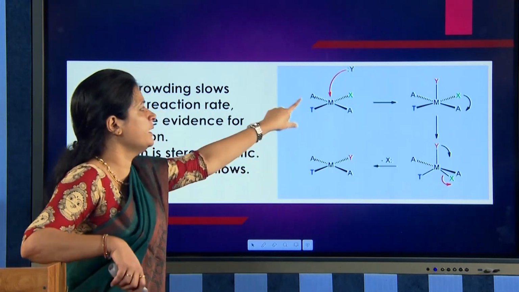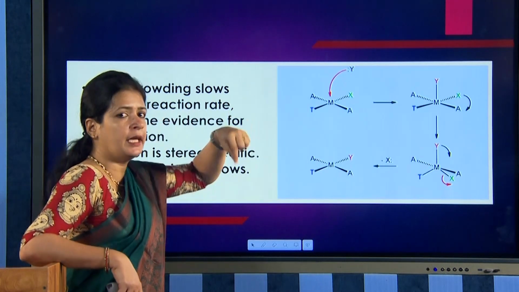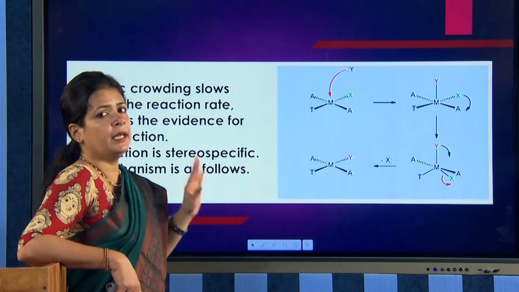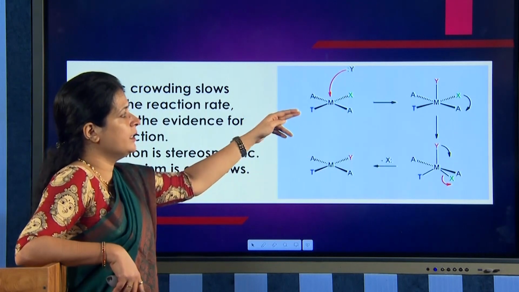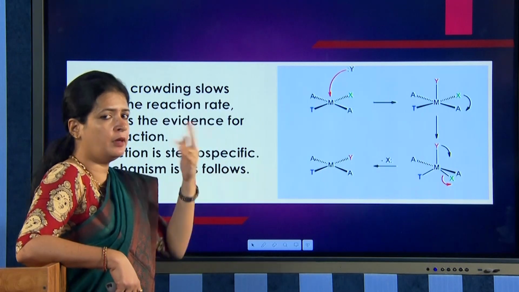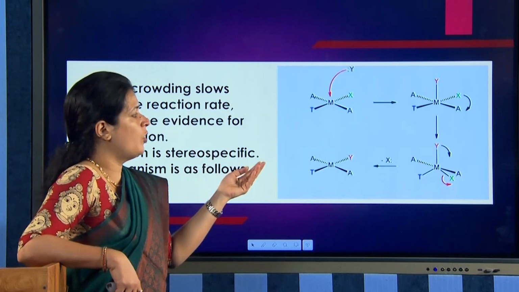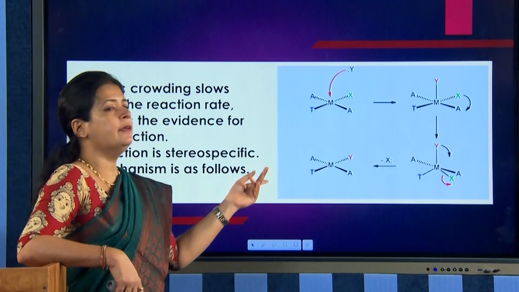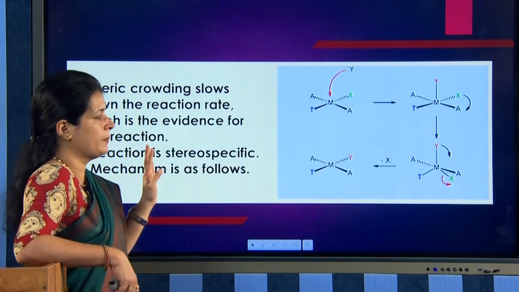The initial starting material is a square planar complex. After Y attaches, the complex becomes a square pyramidal intermediate. This intermediate undergoes an intramolecular rearrangement to form a trigonal bipyramidal intermediate, and then the leaving ligand X leaves the complex. This is how the mechanism happens.